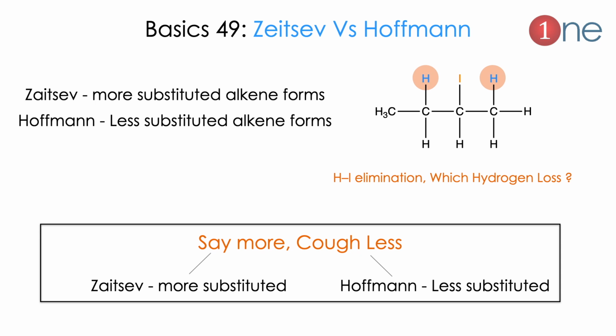Next tip will be on Saytzeff and Hofmann rule. Saytzeff and Hofmann rule is basically elimination. Suppose you are eliminating HI. Iodine is understandable as you are eliminating it, but for hydrogen there are two possibilities. Which hydrogen will you take away? That is decided by Saytzeff and Hofmann rule. Saytzeff means the more substituted alkene will form. Hofmann means the less substituted alkene will form. So it will be easy to remember: Say more, cough less. Say means Saytzeff, cough means Hofmann reaction.